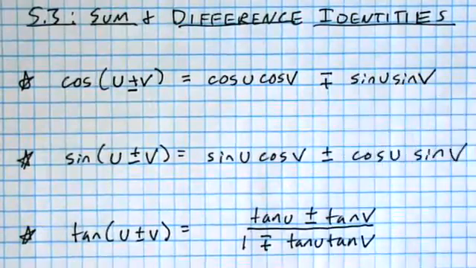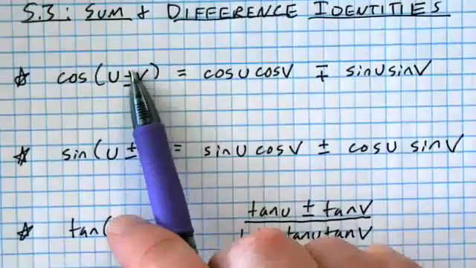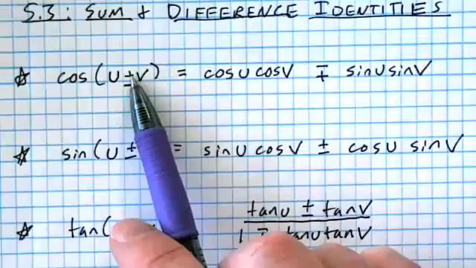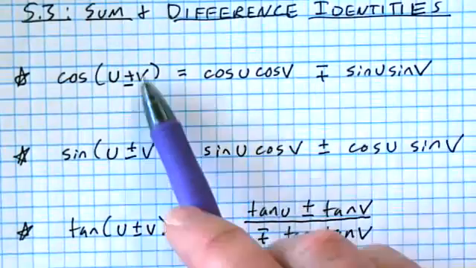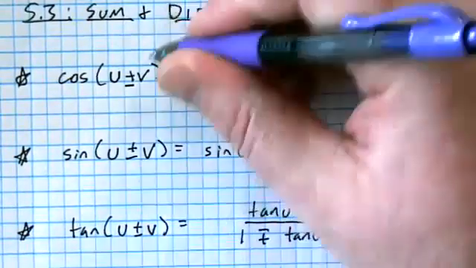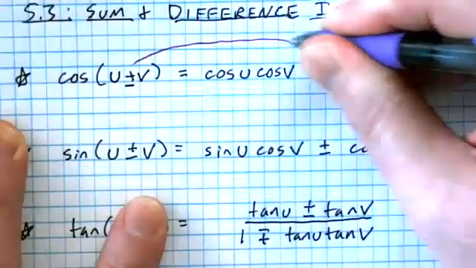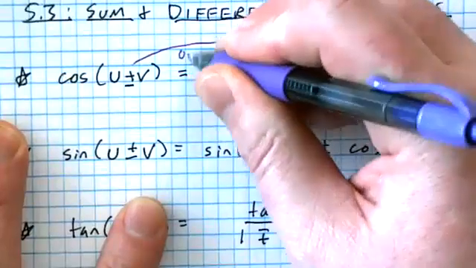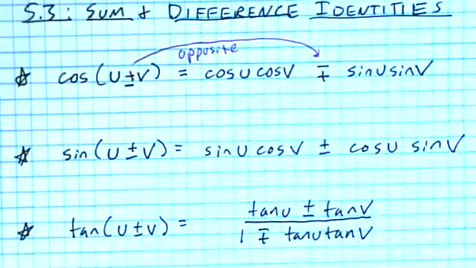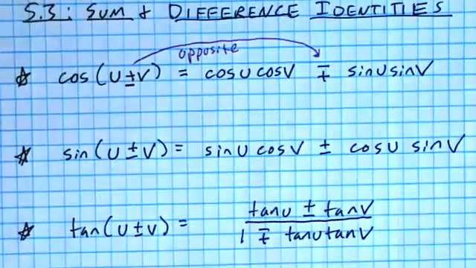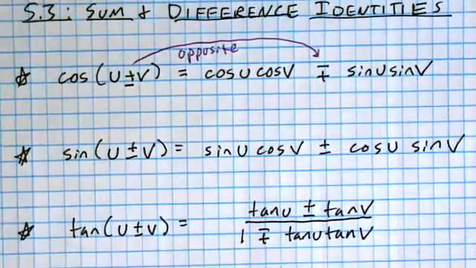So this identity can work with both a plus or a minus here, but if it's a plus here, then we need the minus over here. So the fact that this is plus minus and this one's minus plus tells you that you can do whatever sign you want there, but you need the opposite sign over here. So if you're doing the cosine of an angle plus an angle, then you need the opposite over there.